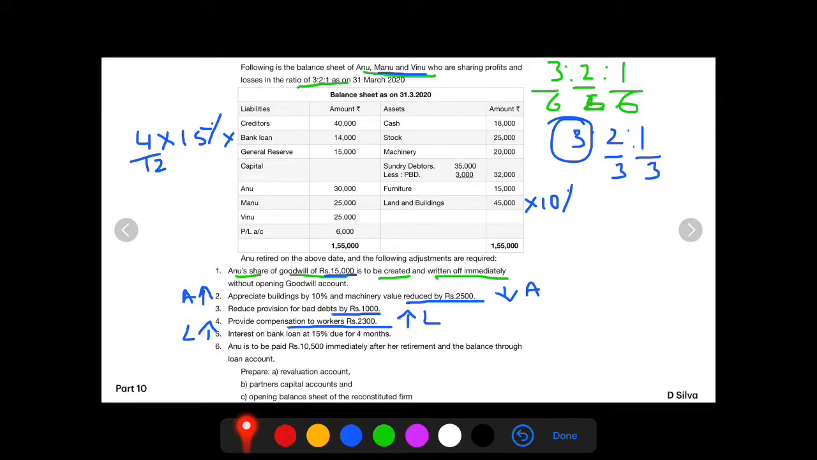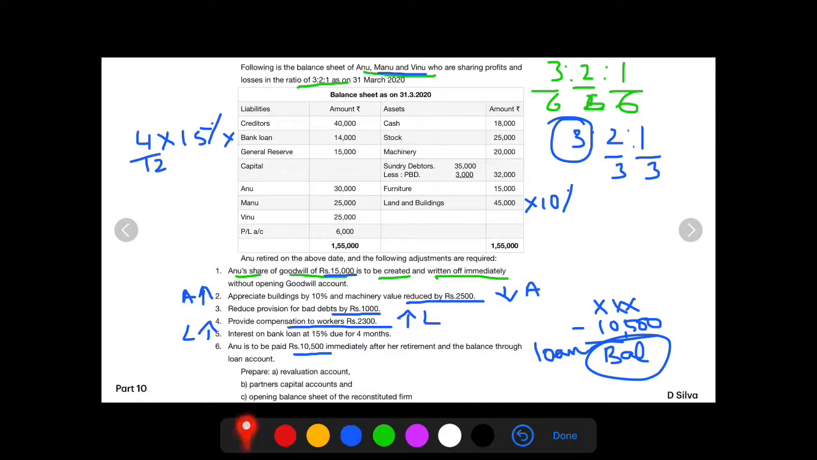Now, Anu is retiring, so Anu's amount needs to be settled. What they are saying is that immediately the partners are going to pay 10,500. When we prepare Anu's capital account, that is the partner's capital account, we will get the amount. We do not know what that amount is, so I will assume it to be this, minus immediately we are going to pay 10,500. We need to find out what exactly this balance is, and this balance is being treated as Anu's loan